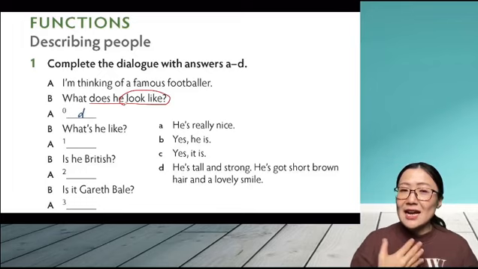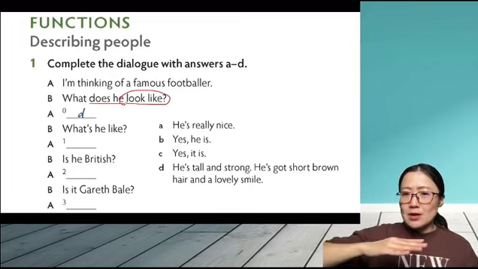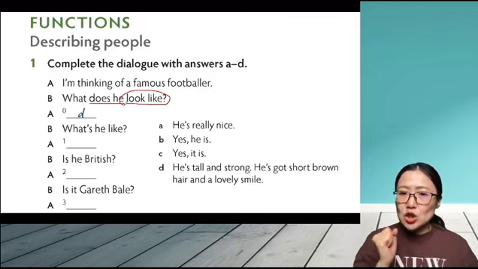注意 look like 是不是看上去是什么样的，对不对？ So we can say he is tall and strong and he's got short brown hair and a lovely smile.